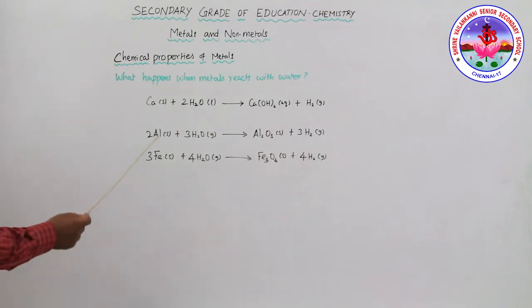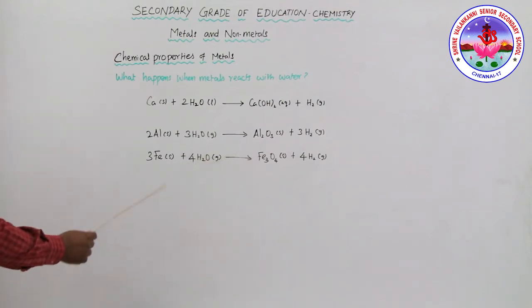Then magnesium, usually, does not react with cold water, but reacts with hot water to form magnesium hydroxide and hydrogen gas. It also floats due to the bubbles of hydrogen gas sticking on the surface. Then metals like aluminum, iron, and zinc do not react with either cold or hot water, but they react with steam to form the metal oxide and hydrogen gas.